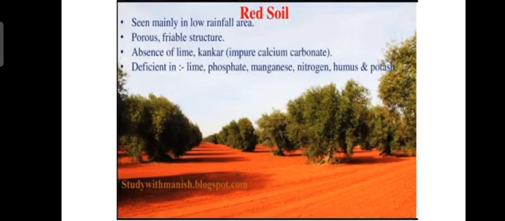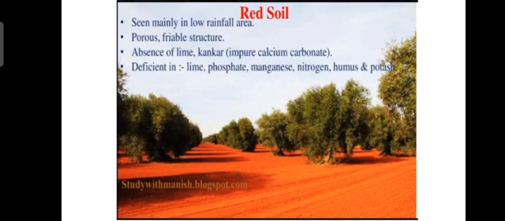The third type of soil which is found in our country is red and yellow soil. They are mainly found in low rainfall areas, like in the Madhya Pradesh region. They have a porous and friable structure.